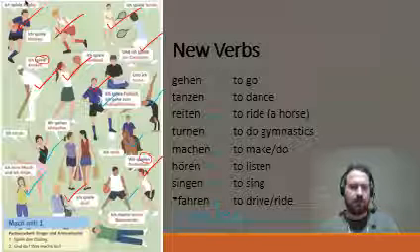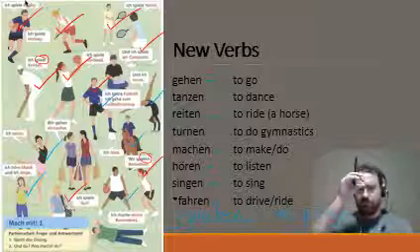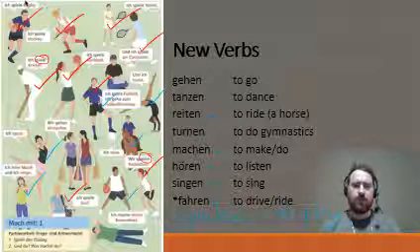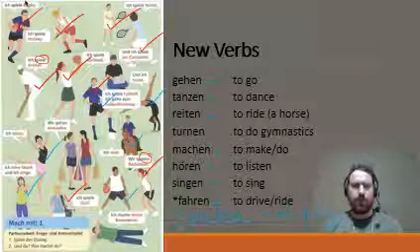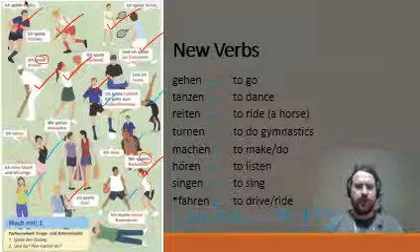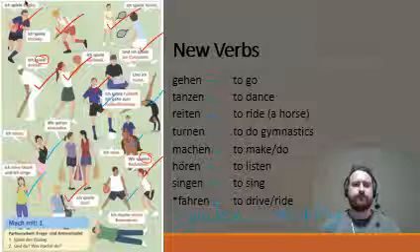So I'll get you to repeat those verbs after me again. Gehen, tanzen, reiten, turnen, machen, hören, singen, and fahren.